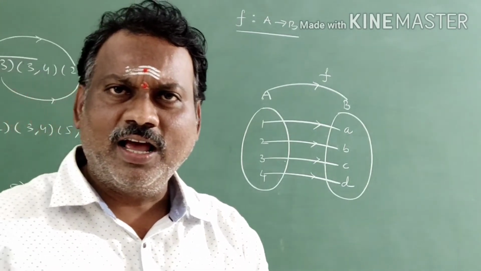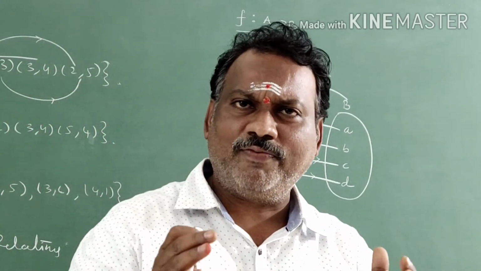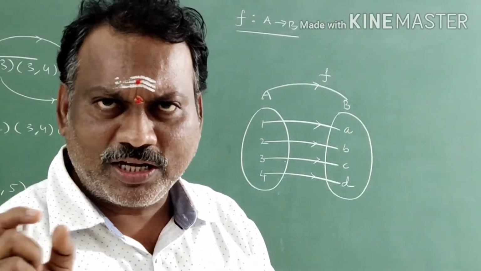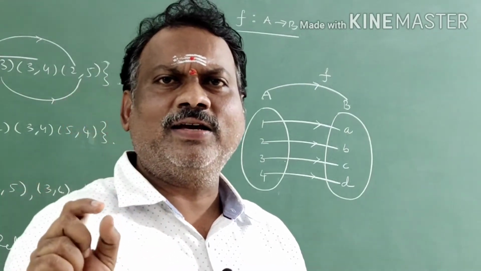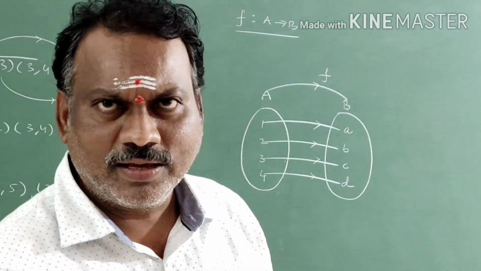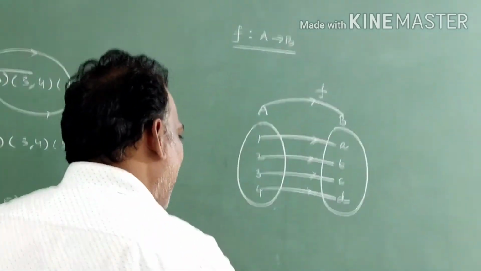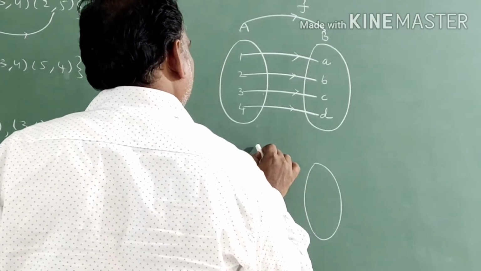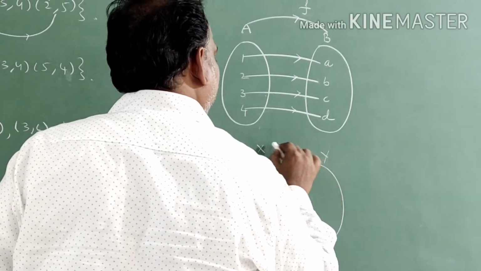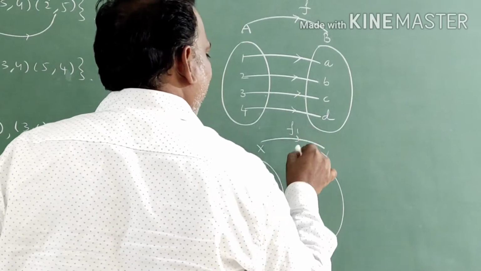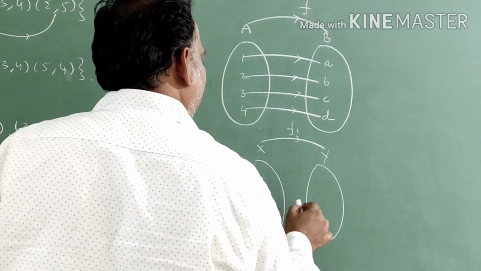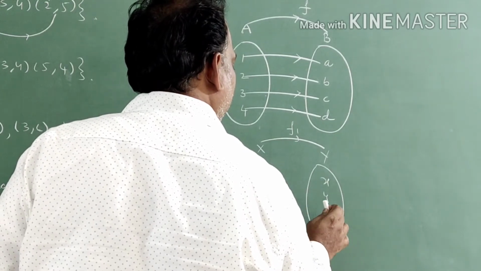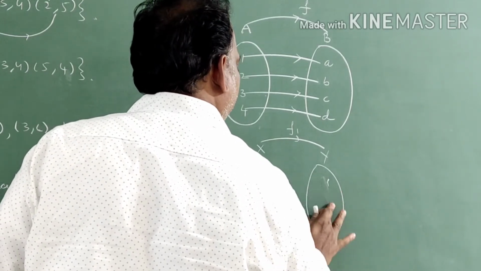According to the definition, F is a mapping from A to B is said to be a function if every element of A is associated with a unique image. Unique means only one element, one image in B. Clear, students? So I am taking one more diagram. This is function 1: 1, 2, 3 and X, Y, Z. You can take as A, B, C, D.